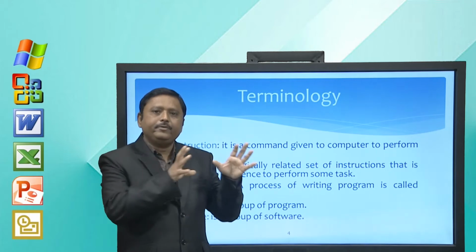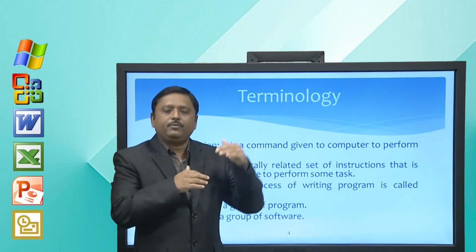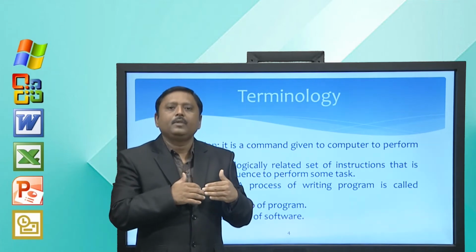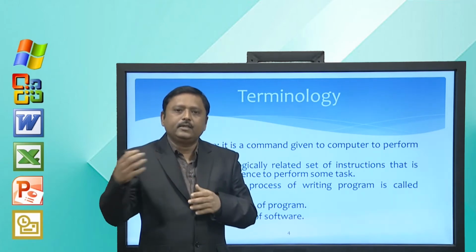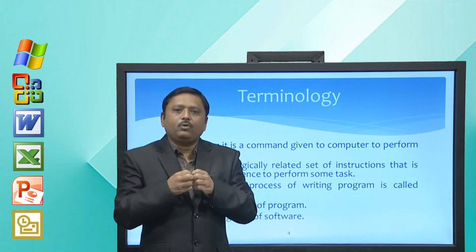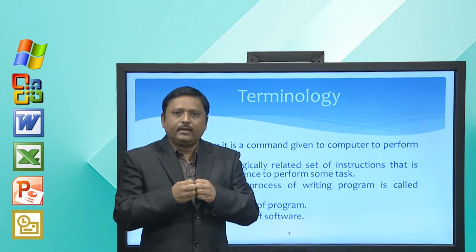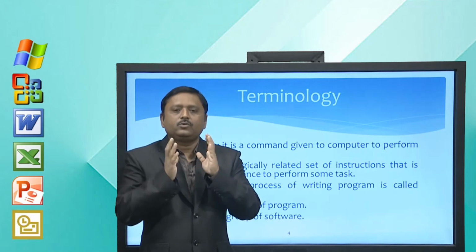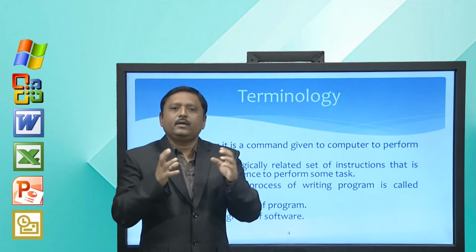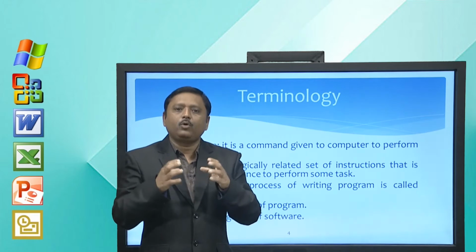So, these are individual programs. For example, sorting is one program, filtering is another program, creating chart is another program. If I put all these programs together, then it becomes one software. So, software is a set of programs.